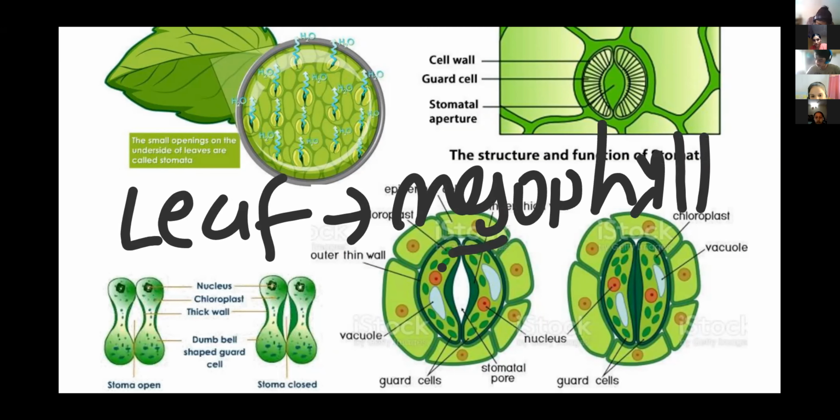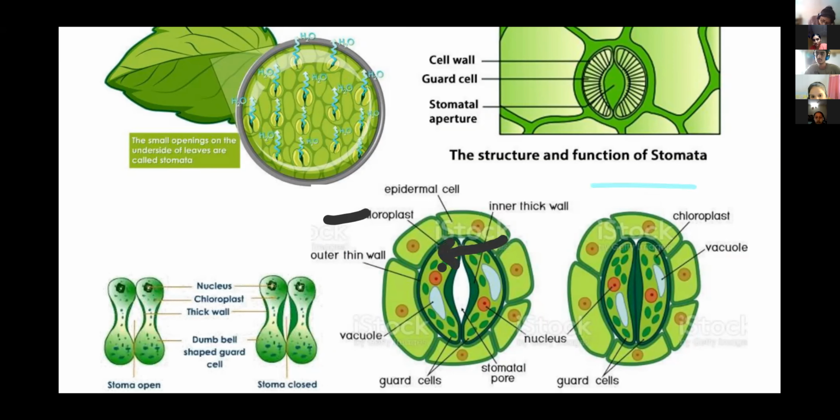That's why CO2 enters, which helps the guard cells to form food. And as a byproduct, photosynthetic oxygen is released outside. Is this point clear to you? Yes, ma'am, clear.